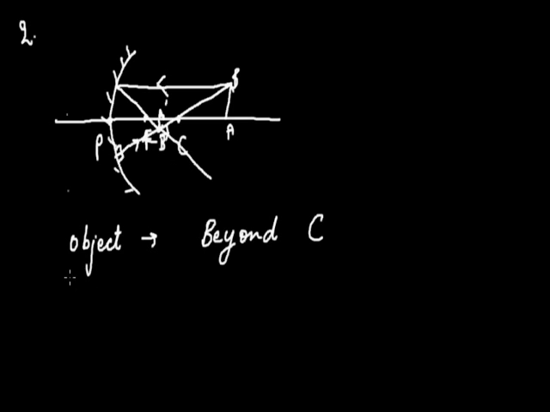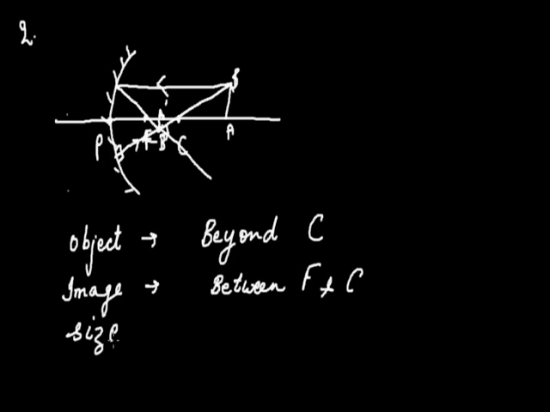You can observe that image is located between F and C, and if its size is in consideration, then we'll say that, as we have observed here, in comparison of the object's length, the length of its image is very less.